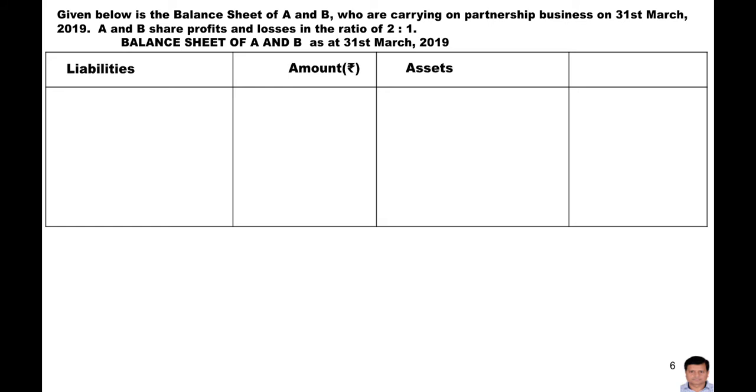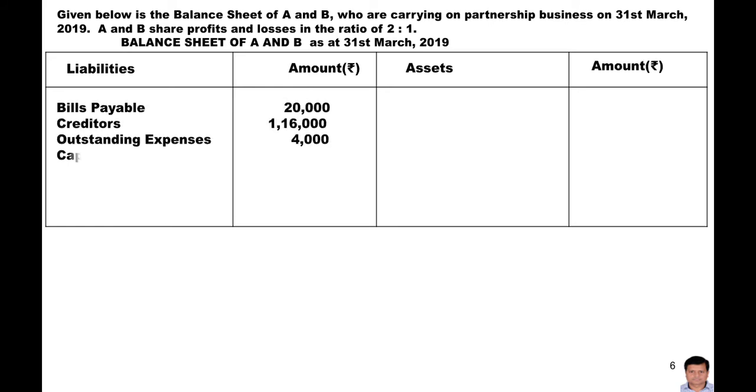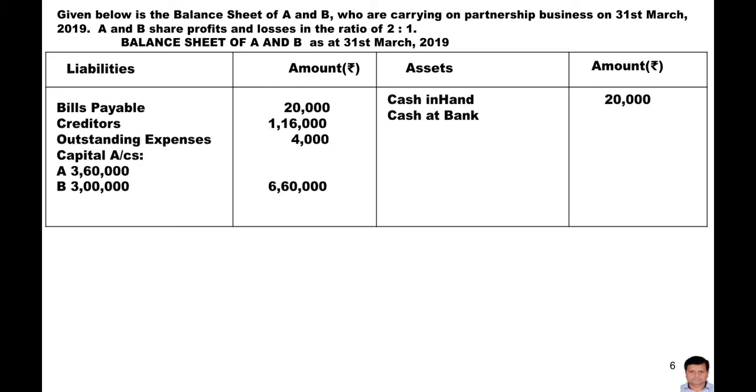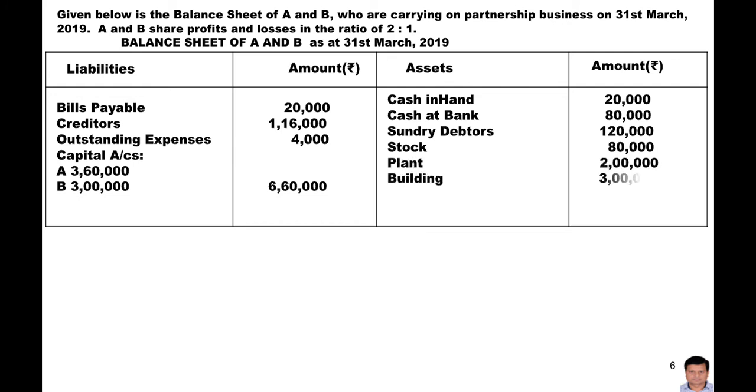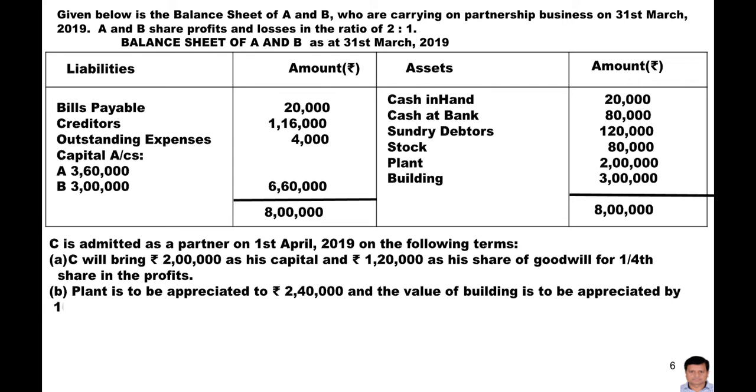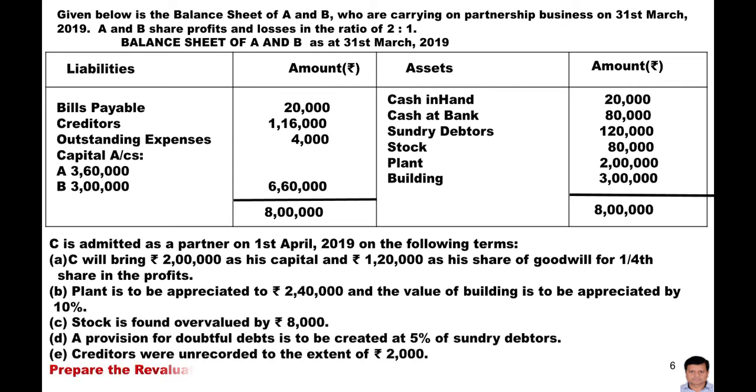Now one more question. Now here is the question. A and B are the two partners and the old profit sharing ratio between A and B was 2:1. I am not going to read out the complete balance sheet again. Here C is admitted.